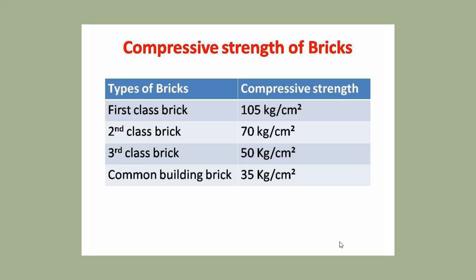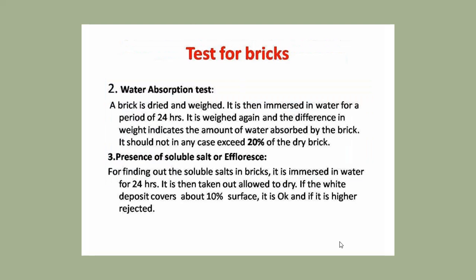First class brick, it is 105 kg per centimeter square. Second class brick, 70 kg per centimeter square. Third class brick, 50 kg per centimeter square. Common building brick, it is 35 kg per cm square. Then water absorption should not exceed 20% as far as brick is concerned in 24 hours. Then presence of soluble salt or efflorescence should not be more than 10%.